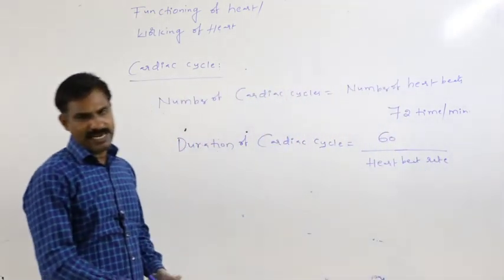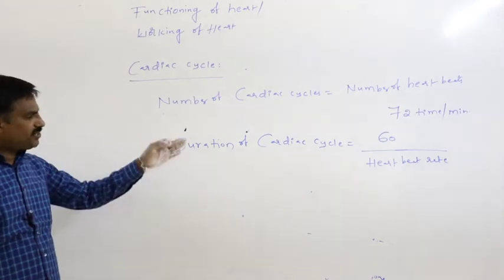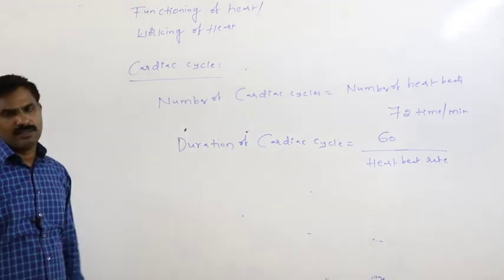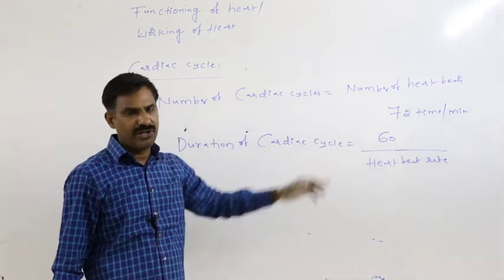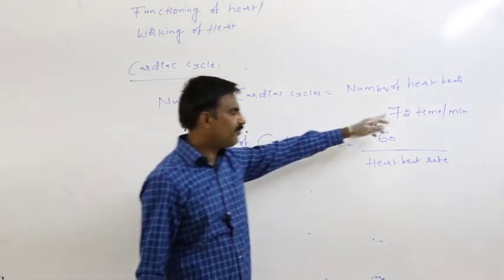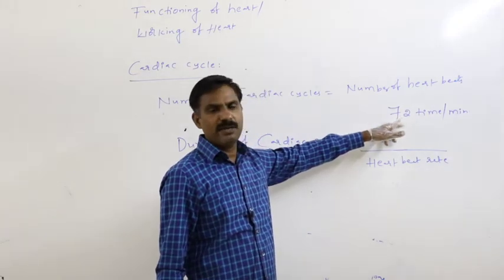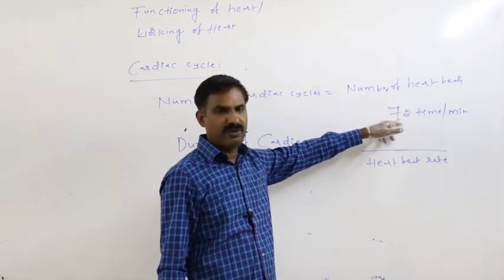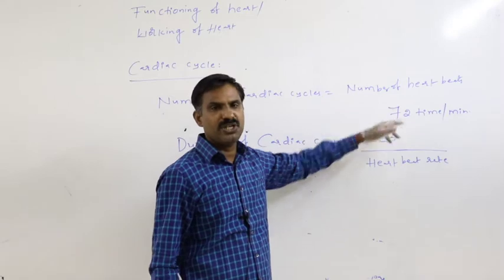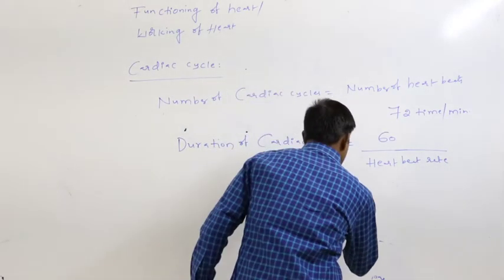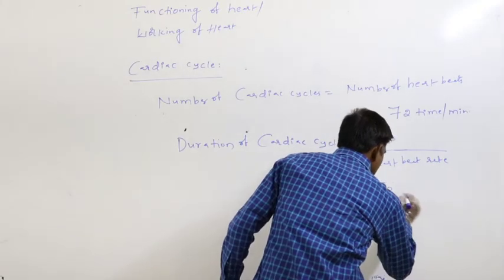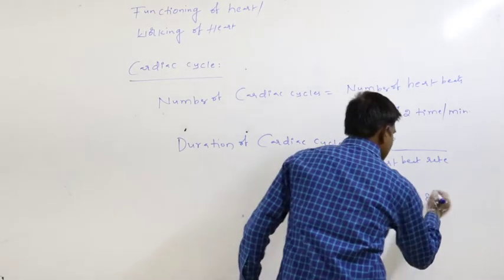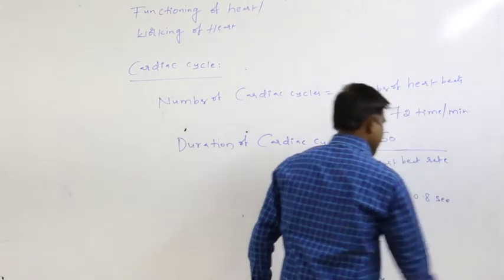To calculate the duration of the cardiac cycle, the principle is 60 by heartbeat rate. For example, if the heartbeat rate of a person is 72 times per minute, the duration of the cardiac cycle is 60 by 72, which equals 0.8 seconds.